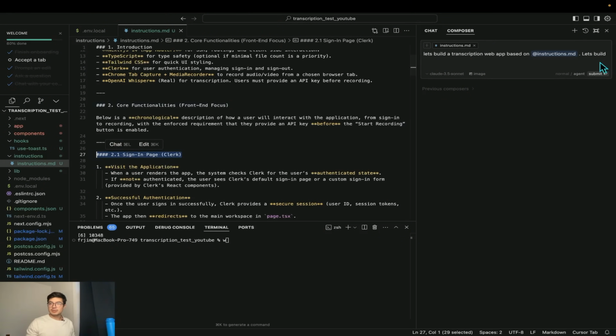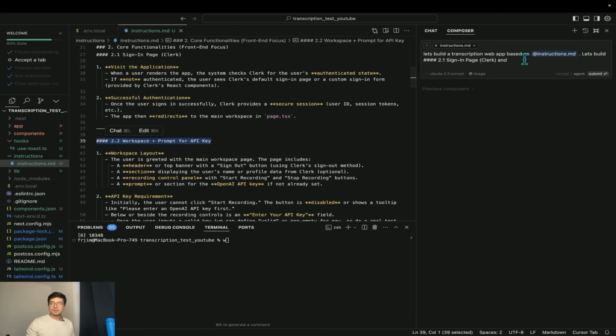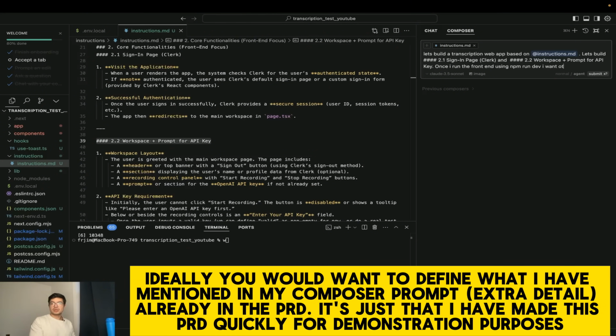Let's build the sign-in page. And let's also build the workspace. Once I run the front end using npm run dev, I want to see the Clerk auth page first, and then I want to see the main dashboard page where all the folders and recordings will be.